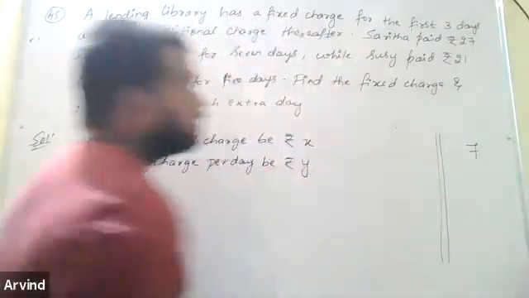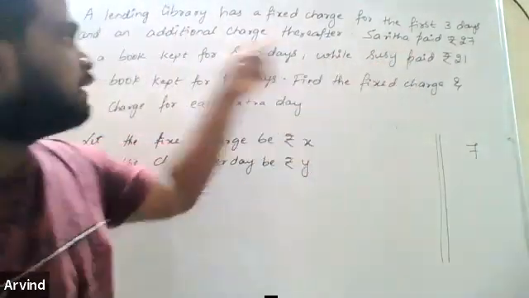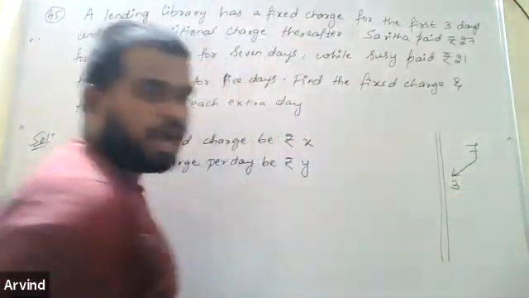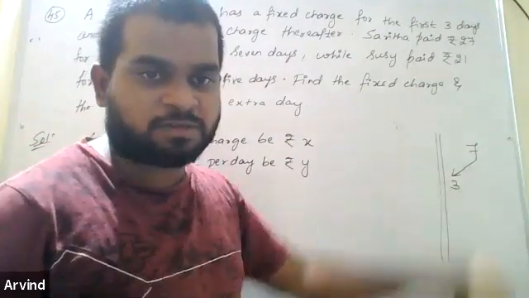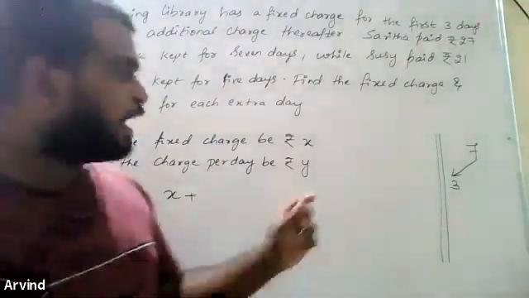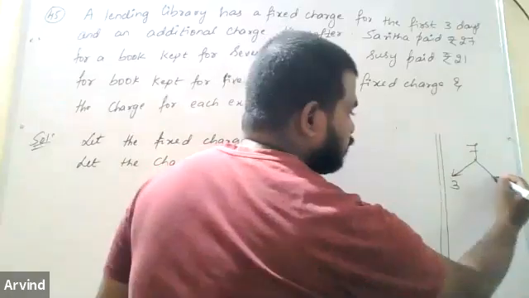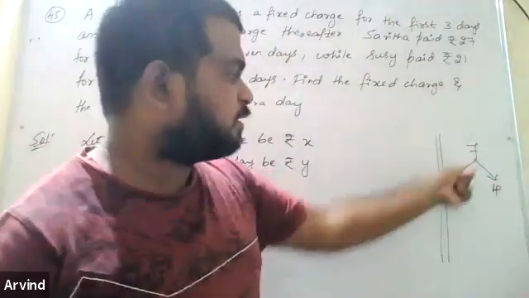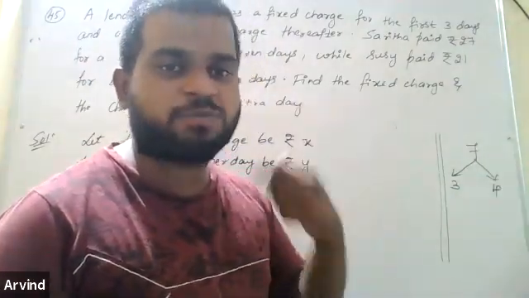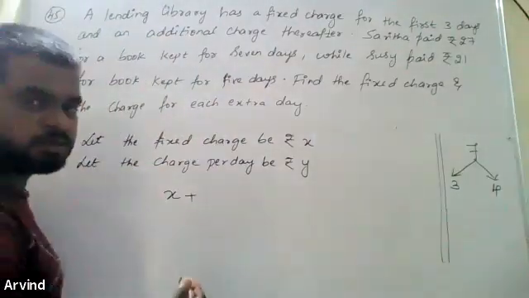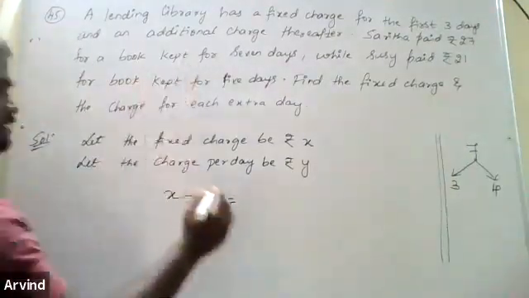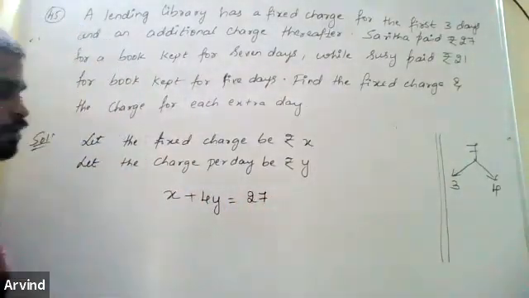Sarita had taken the book for 7 days. Out of these 7 days, for the first 3 days, you have to pay the fixed charge, which is X rupees, plus Y rupees per day for the remaining days. Out of 7, 3 days are fixed, so the remaining 4 days cost 4Y. She paid 27 rupees. So X plus 4Y is equal to 27. That's your equation 1.